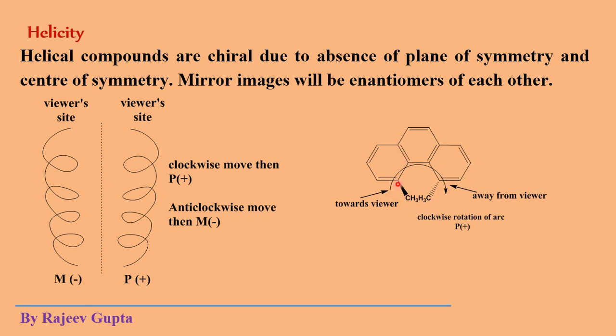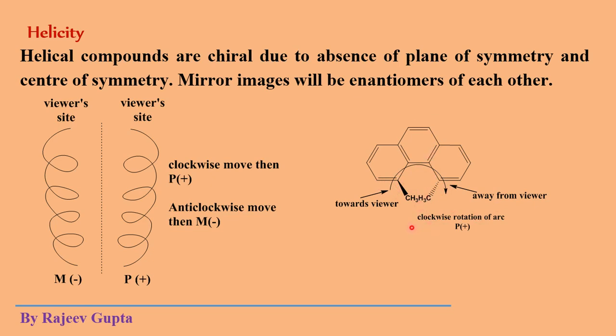suppose nearer to the viewer, or towards the viewer, and this portion becomes away from the viewer, to decrease the potential energy of the system. So due to this, we can say that the plane of symmetry, which is actually present in pure phenanthrene,